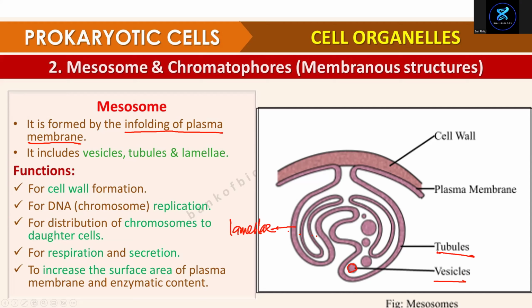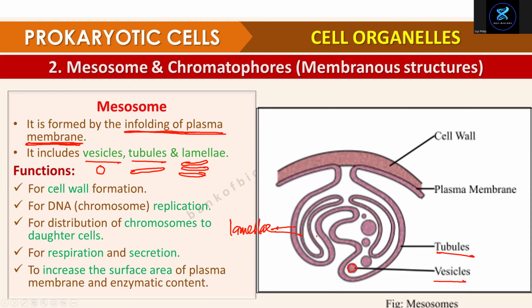Lamellae means in different layers. So what are the three parts of mesosome? Vesicles, which are round structures, tubules, which are tube-like structures, and lamellae, in layers. So this is mesosome, an infolding of plasma membrane.